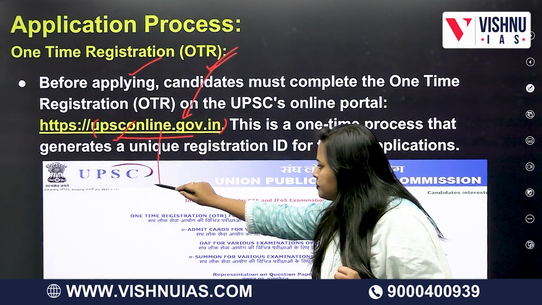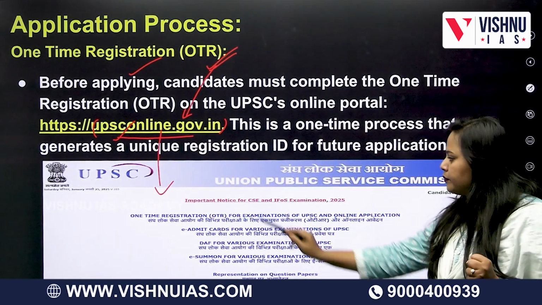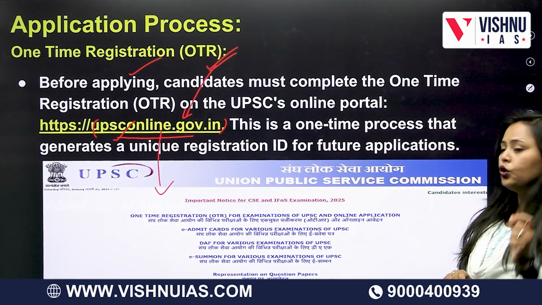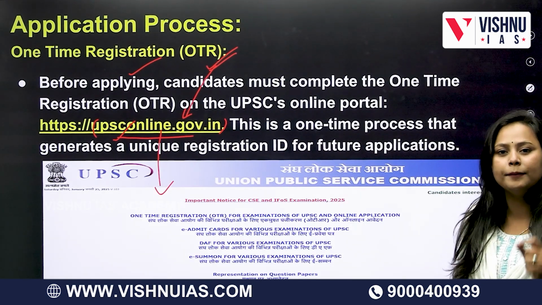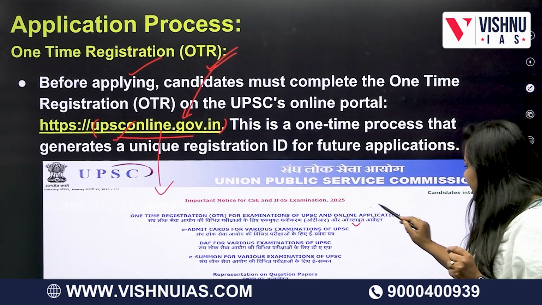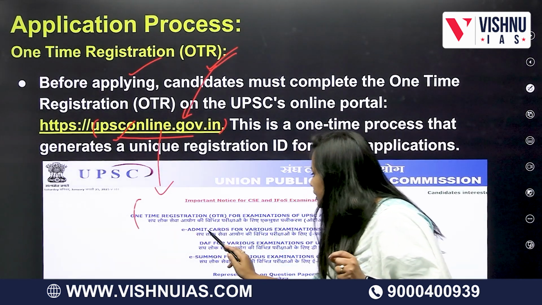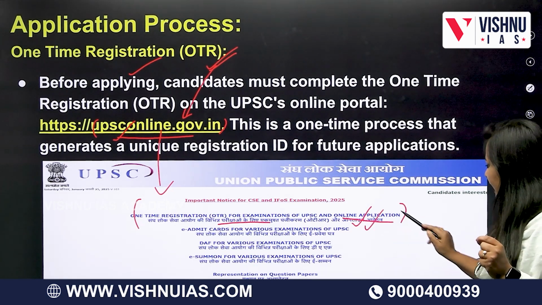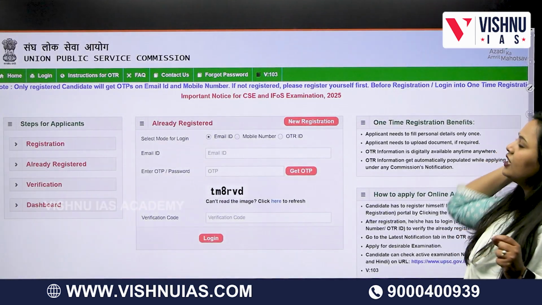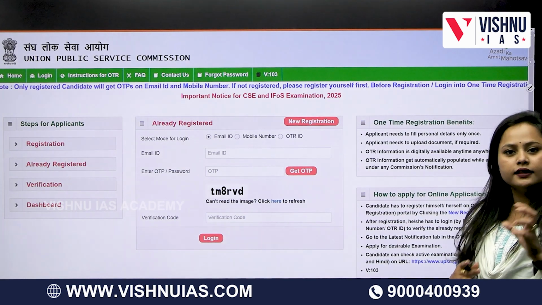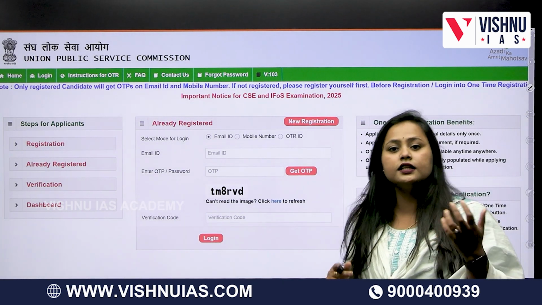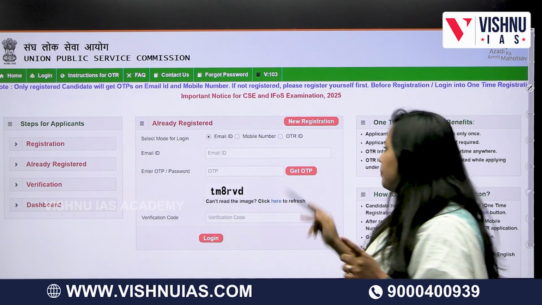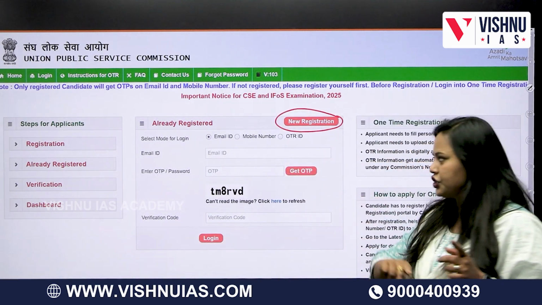Once you open the website, you will have a pop-up something like this. If you need to register or if you want to apply for the online application, click the first one. It's the OTR for examination or the online application. Click this first one, and after clicking it, you will get a pop-up like this. If you want to register freshly, if this is your first attempt, go for new registration.